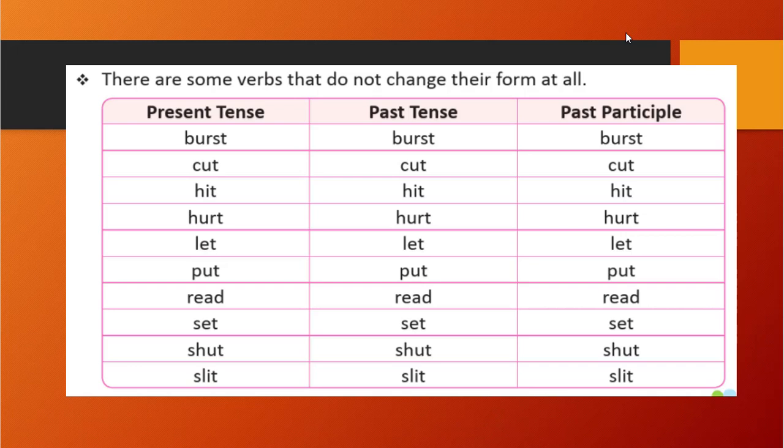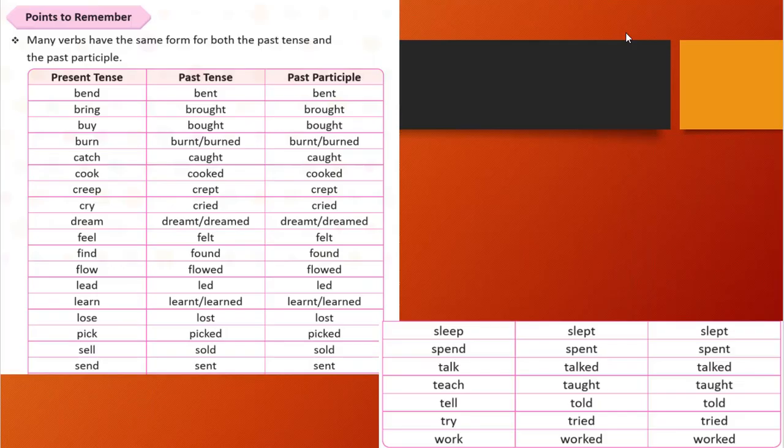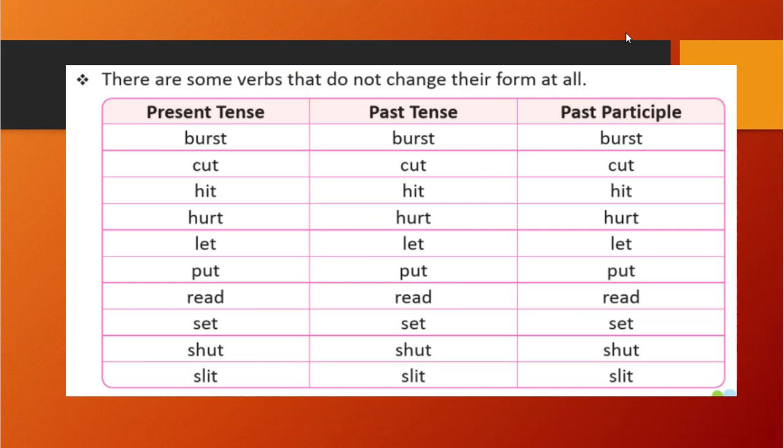So let's see what those are: burst, cut, hit, hurt, let, put, read, set, shut, slit. You see all three columns are written the same because these are the words whose first, second and third form are the same. This also you need to remember. All of these three slides are from your books. You need to remember all of these forms.